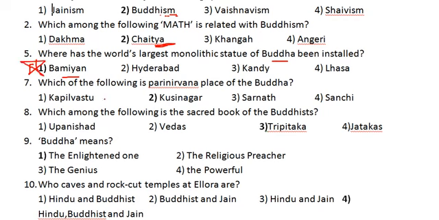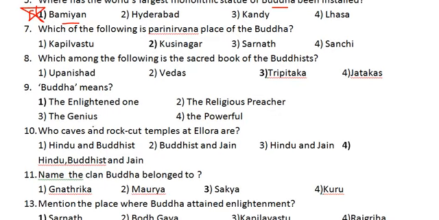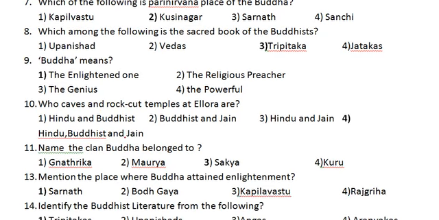And go through the next question. Which of the following is the Parinirvana place of Buddha, where Buddha died? It is Kusinagar. Which among the following is the sacred book of Buddhists? That is Tripitaka. Buddha means enlightened one. Who made the caves and rock cut temples at Ellora? Hindus and Buddhists, or Buddhists and Jains, or Hindus and Jains, or Hindus, Buddhists and Jains. Caves are related to Buddhism, but temples are related to Hinduism and Jainism. Both caves and rock cut temples are given here, so these are related to Hindus, Buddhists and Jains, friends.